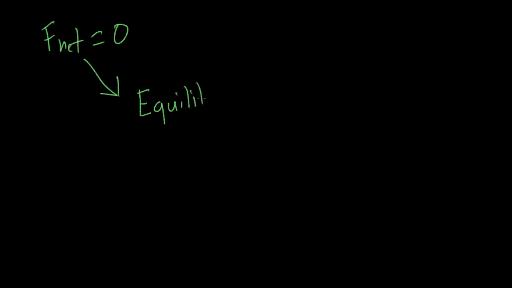So when we have no net force, when the net force on an object equals 0, we call that state, or we'll sometimes call the object, in equilibrium. We call the state equilibrium. It means there is no net force. It means that the object is neither accelerating nor decelerating in any way. That is called equilibrium.